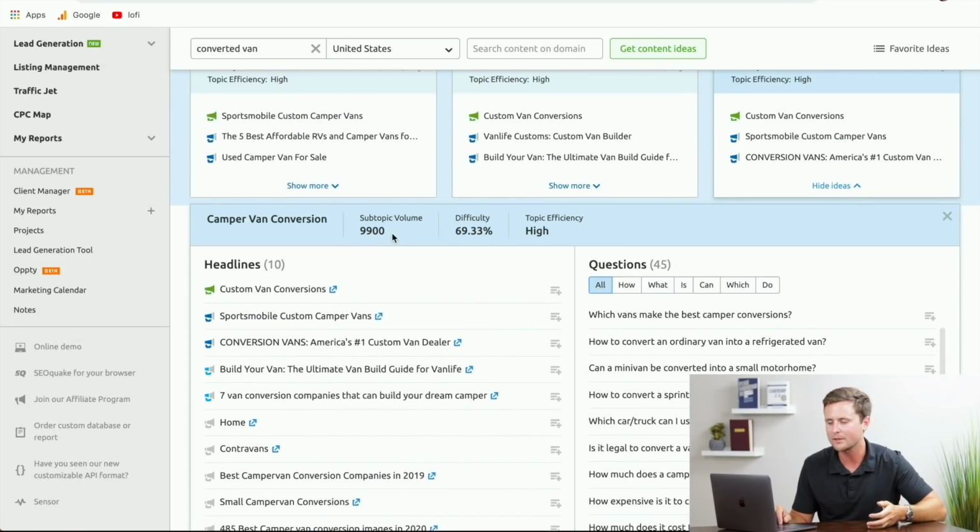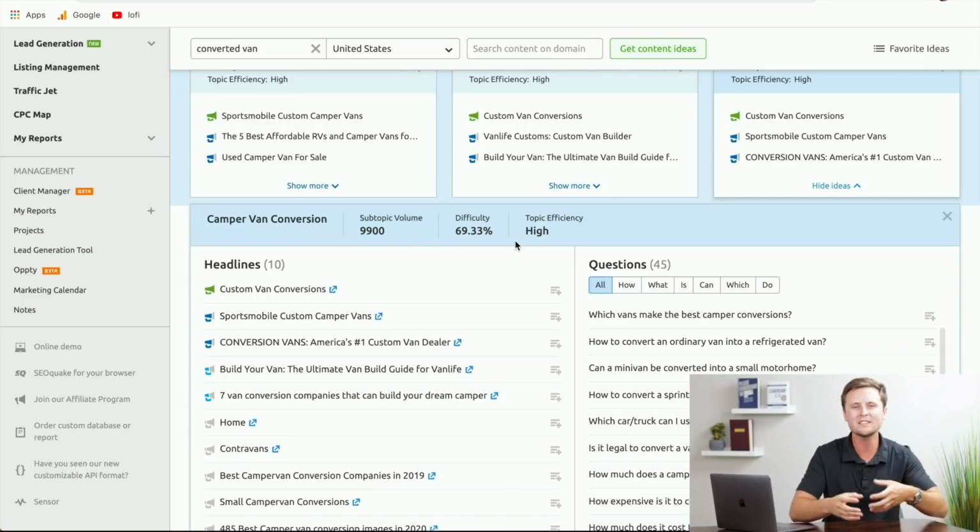Now, one more piece of parting advice is when you're looking through these topics over here, it is okay to find a subtopic that has a lower monthly search volume if the difficulty is low as well. What this means is less people are going to be searching for that every month, so you don't have the opportunity to get as much traffic from writing that article.